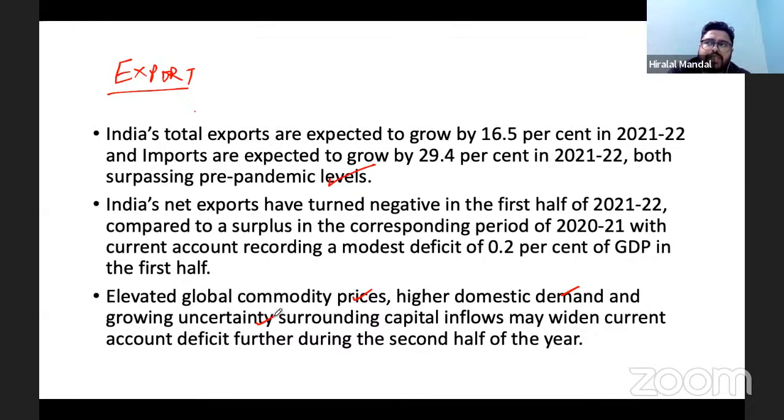So look at the price of vegetable oil. Not only the price of crude oil, but also the price of vegetable oil has gone up, and as a result it is posing a serious threat. At this point of time, India is facing two oil shocks. One is vegetable oil, and another is the problem from crude oil. So that can affect our current account deficit.